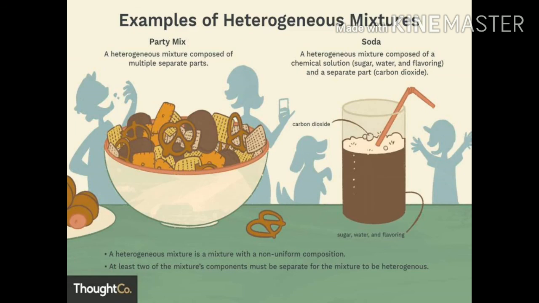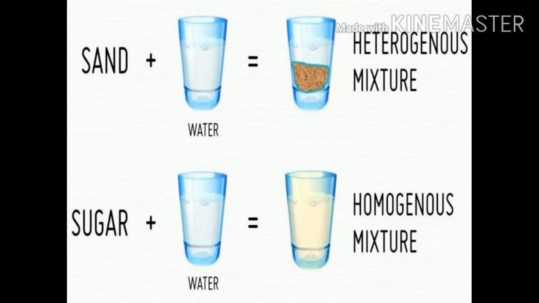A very good example of homogeneous and heterogeneous mixtures is when we add sand to water, the sand does not get dissolved in the water. Therefore, it is considered a heterogeneous mixture. Whereas when we mix sugar into water, the sugar and water get completely dissolved and the mixture is said to be a homogeneous mixture.